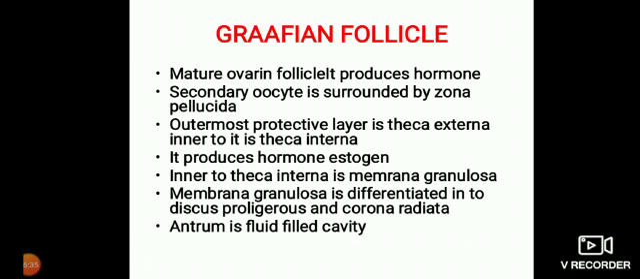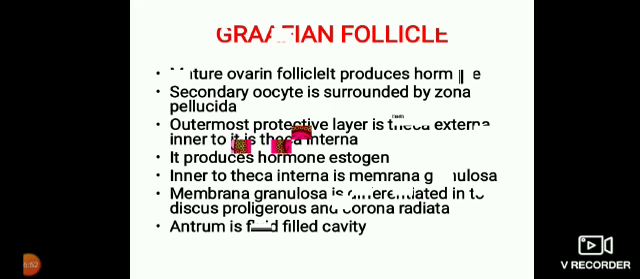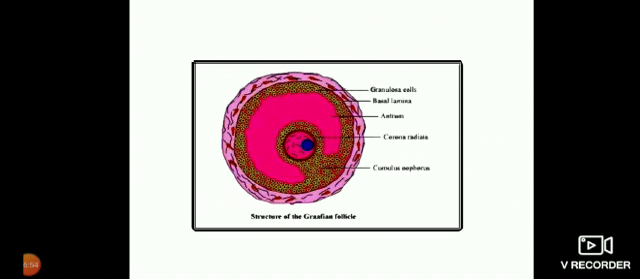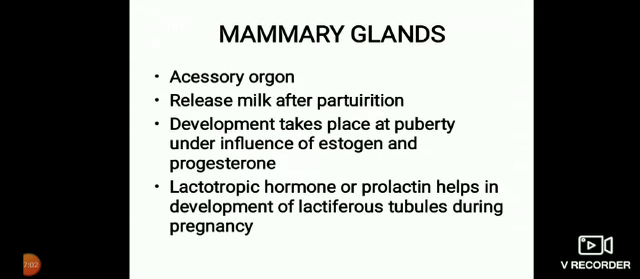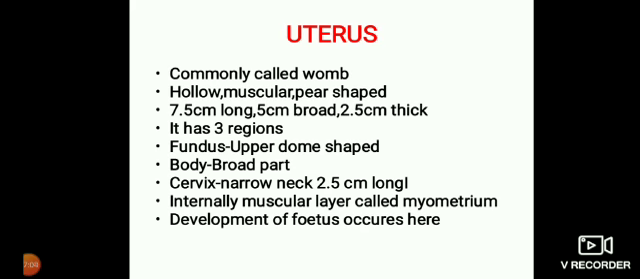Then there is the egg. The egg is held by the cumulus oophorus. Then there is the liquid, the discus proligerus. There are certain cells like the corona radiata. Antrum is a fluid-filled cavity. In the examination, you draw such a structure. When you learn to draw the structure, it becomes easier for you to describe each and every part.